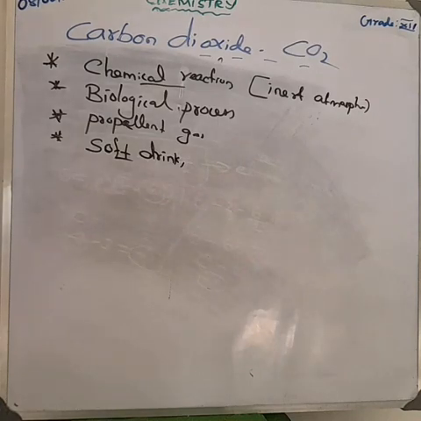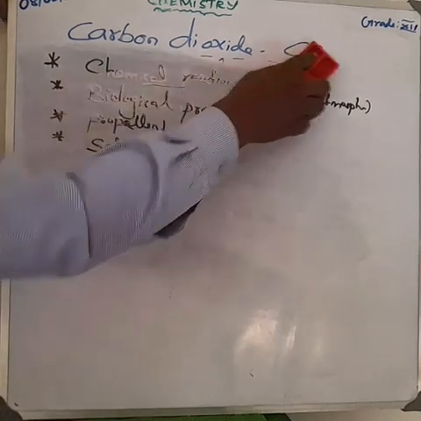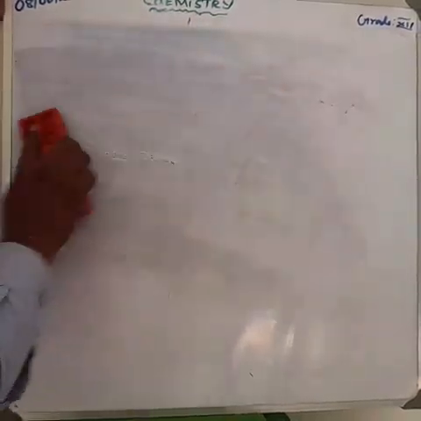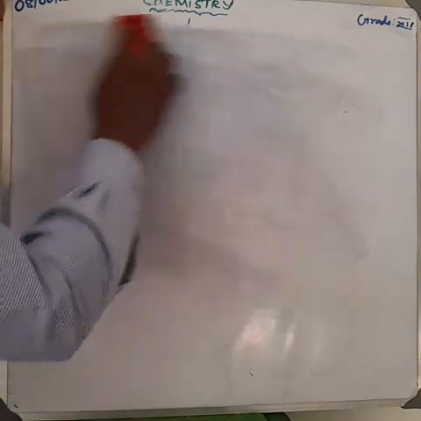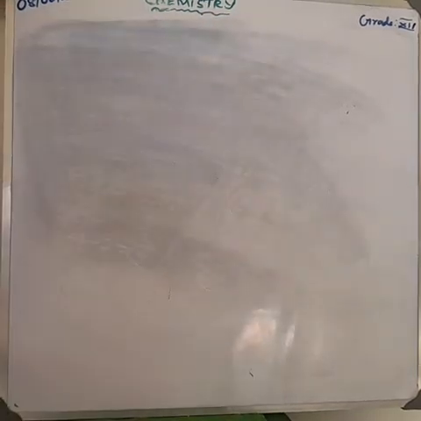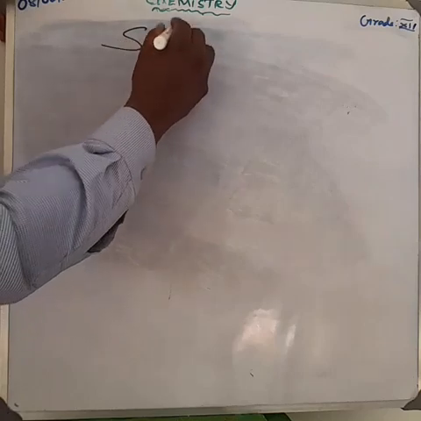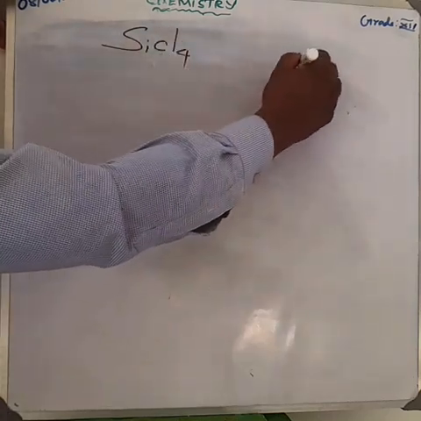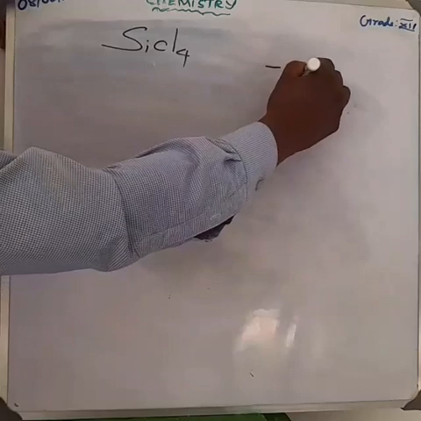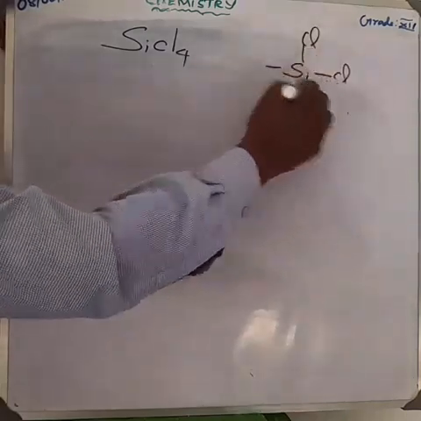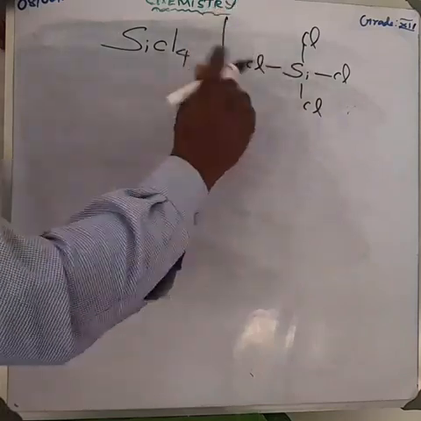Next, we can discuss one of the very important questions: silicon tetrachloride. What is the formula of silicon tetrachloride? That is SiCl4. One silicon is surrounded by 4 chlorine atoms. This is one of the important compounds.